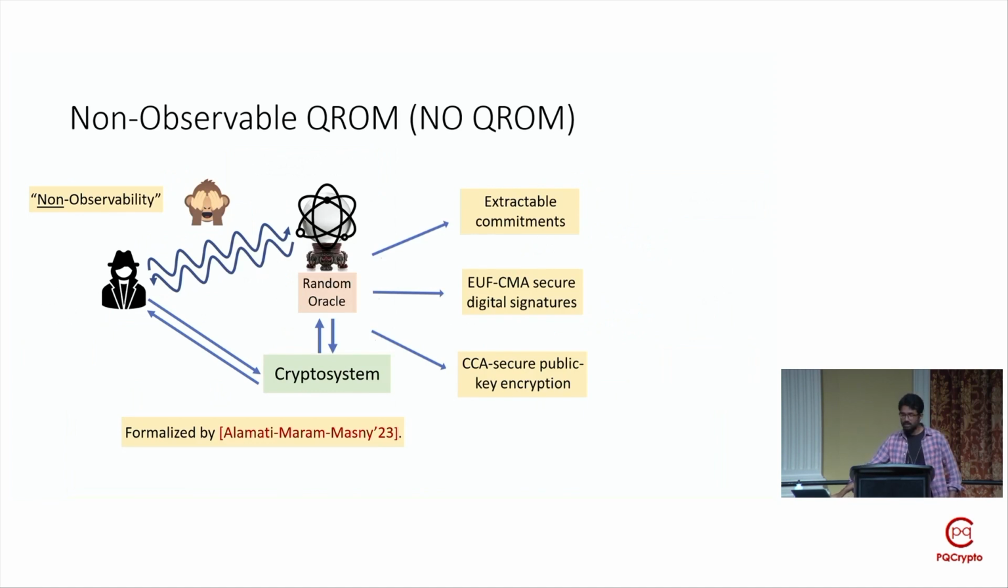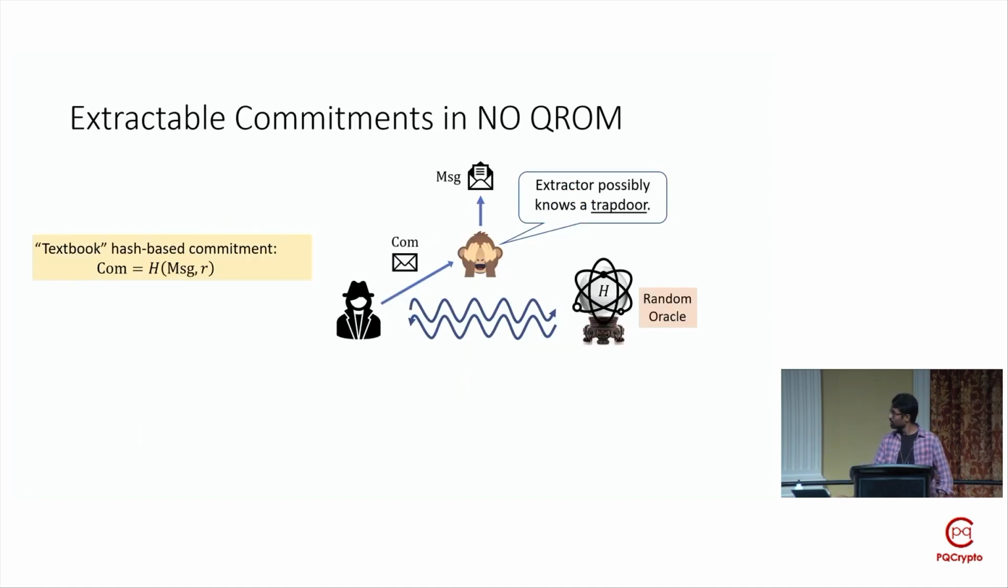Now, after discussing the modeling aspect, I'll be focusing on how we construct extractable commitments in this model. Again, recall that we show that this textbook commitment scheme is secure and extractable in the no-QROM. By secure, I mean it also satisfies the properties of hiding and binding. But I won't be discussing those properties in this talk; I'll be focusing only on the extractability.